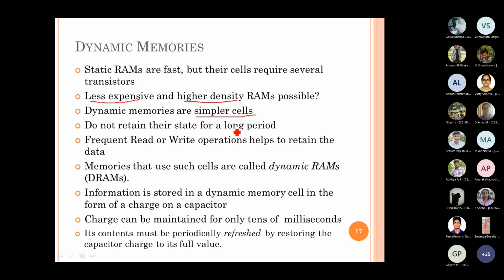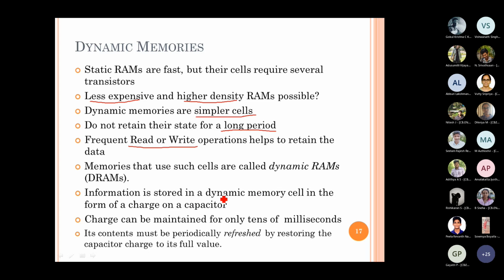But we have to refresh it periodically, and in the case of DRAM, that period is longer when compared with SRAM. So it can retain each and every stored bit for a little longer time when compared with static RAM. All we have to do is refresh it periodically and hold the data, and when there is frequent read or write operation, naturally the data happens to be retained, right?